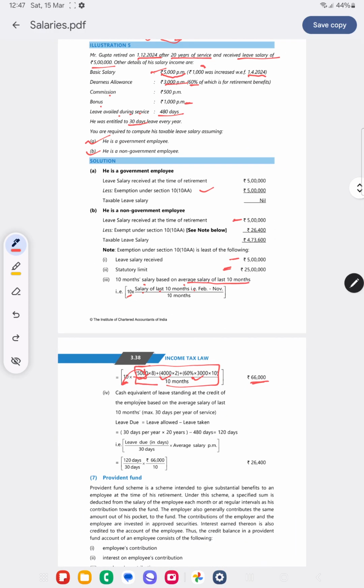And your cash equivalent of leave standing at the credit of the employee. So what is the leave credit? Leave allowed minus leave taken.